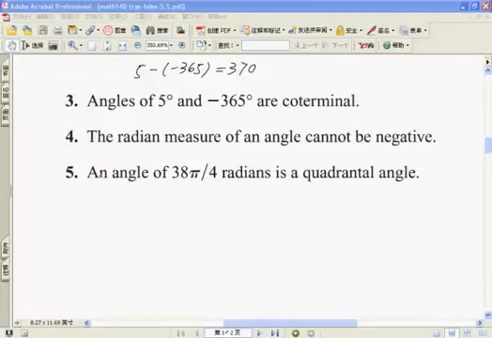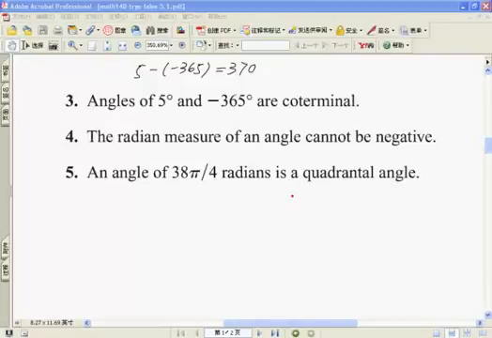Number 5. An angle of 38 pi over 4 radians is a quadrantal angle. True or false? You see, what is a quadrant angle? 90 degrees, 180 degrees, 270 degrees, 360 degrees, right?